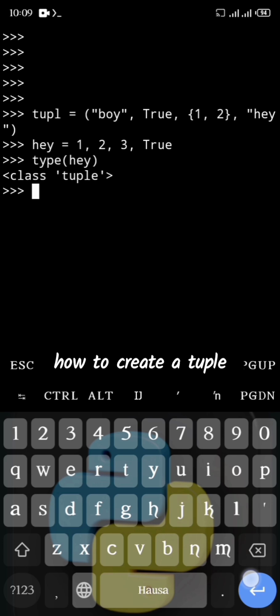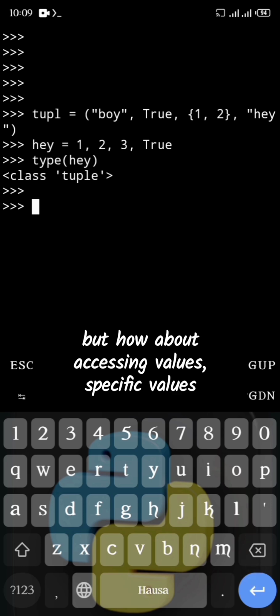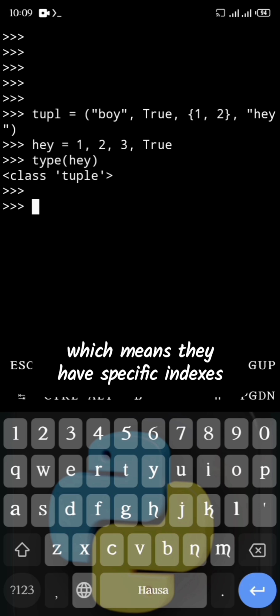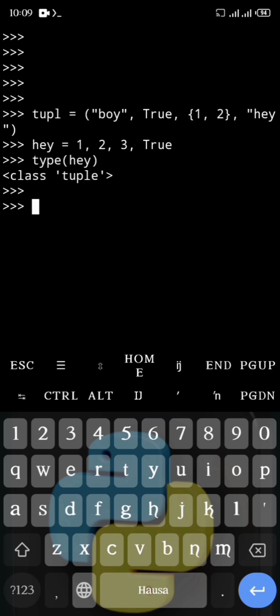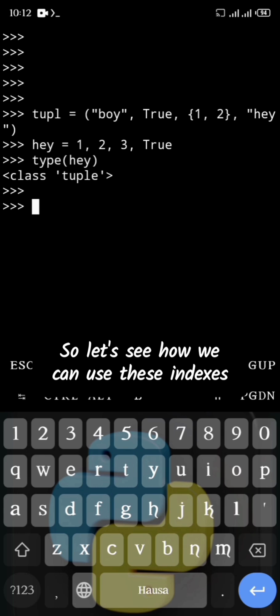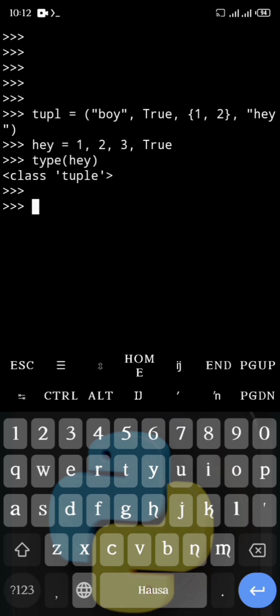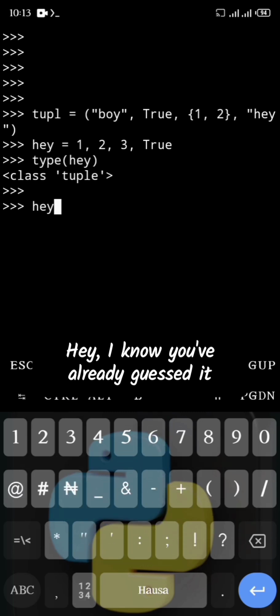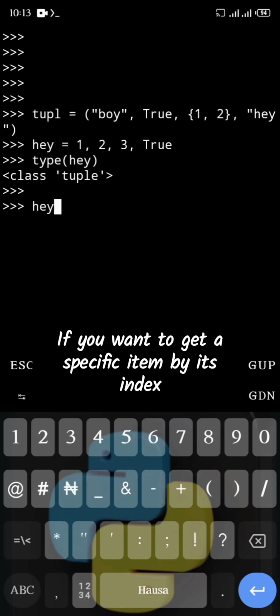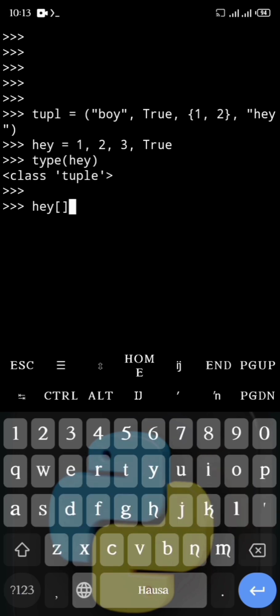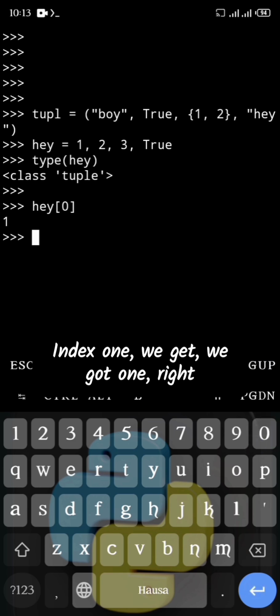Now that we know how to create a tuple, how about accessing specific values? Because I told you they are ordered, which means they have specific indexes. Each one has an index. So let's see how we can use these indexes to access specific items inside our tuple. All right, we have a tuple called hey. I know you've already guessed it. If you want to get a specific item by its index, your slice operation is the way to go.